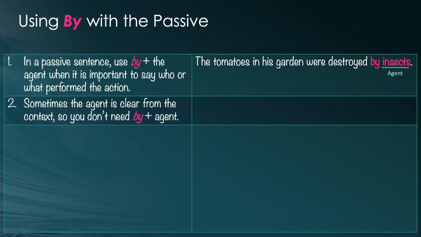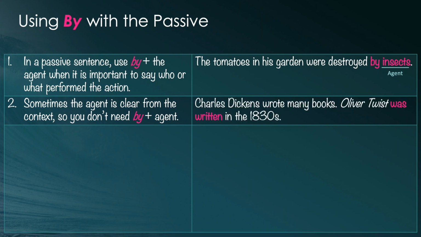Rule number two. Sometimes the agent is clear from the context, so you don't need by plus the agent. For example, Charles Dickens wrote many books. Oliver Twist was written in the 1830s. That's one of his most famous books. Since I was already talking about Charles Dickens, you know that I'm talking about his book. I don't need to say it was written by Charles Dickens.